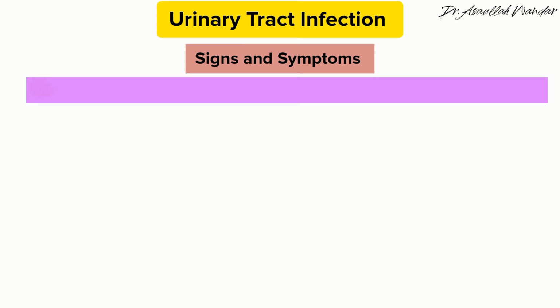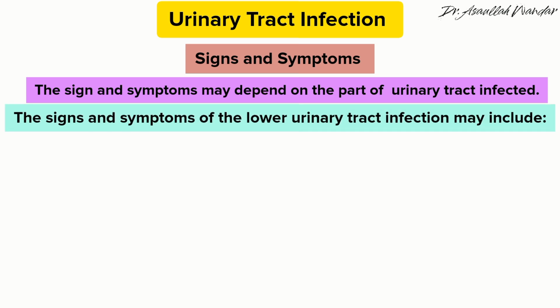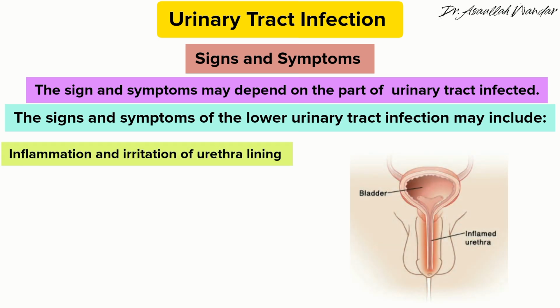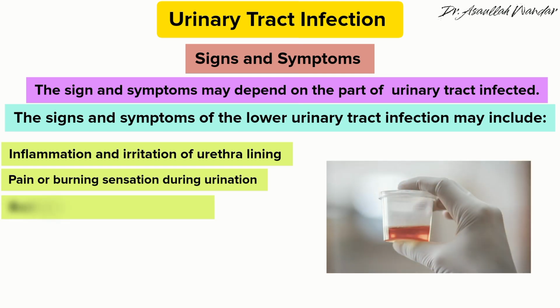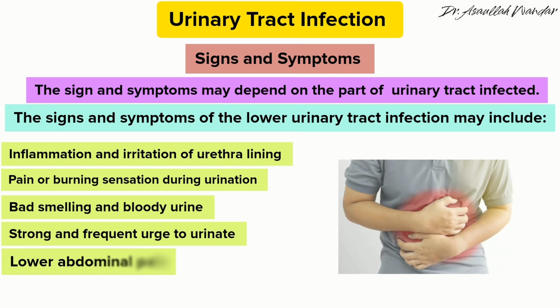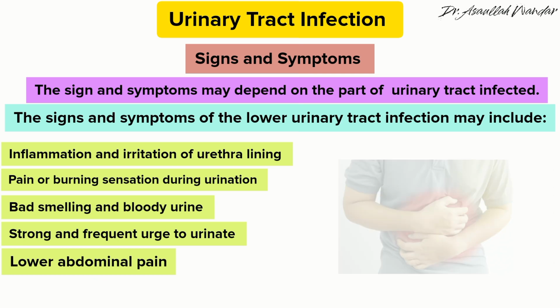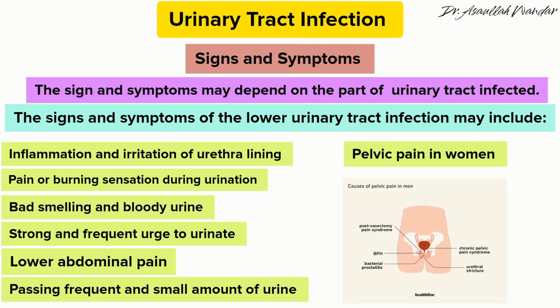Signs and symptoms. The signs and symptoms may depend on the part of the urinary tract infected. The signs and symptoms of the lower urinary tract infection may include: Number 1. Inflammation and irritation of urethral lining. Number 2. Pain or burning sensation during urination. Number 3. Bad smelling or bloody urine. Number 4. Strong and frequent urge to urinate. Number 5. Lower abdominal pain. Number 6. Passing frequent small amount of urine. Number 7. Pelvic pain in women.